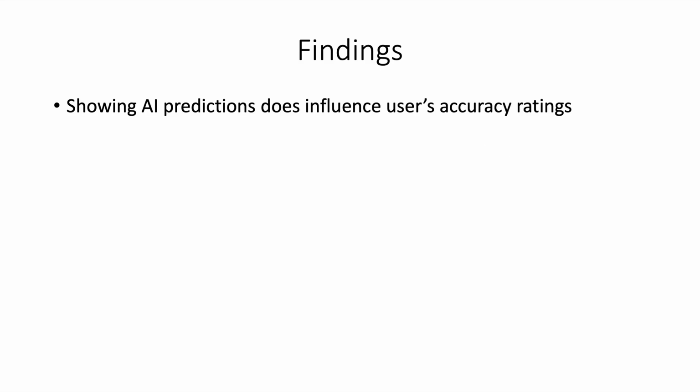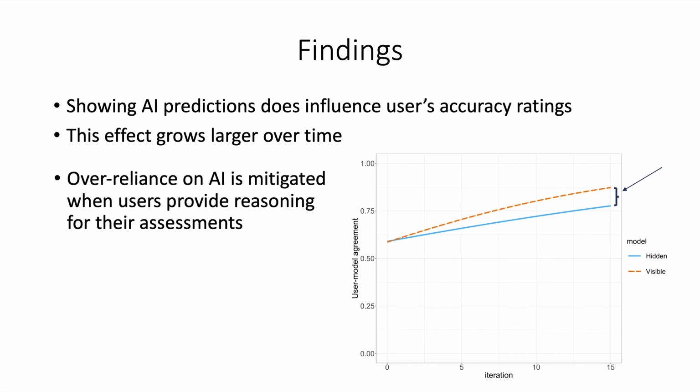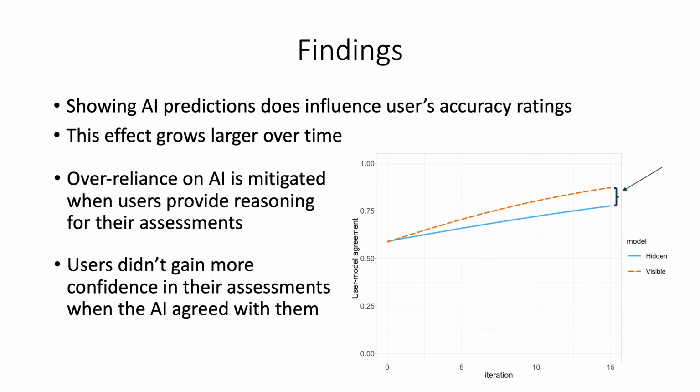We found that showing AI predictions does in fact influence users' accuracy ratings. User-AI agreements are higher when users can see the AI's predictions. What's more, this effect grows larger over time. So over time, users become more reliant on their AI's predictions. However, this over-reliance on AI is mitigated when users provide reasoning for their assessments. In our study, we didn't see statistically significant evidence that users gain more confidence in their assessment if they see that the AI agrees with them.